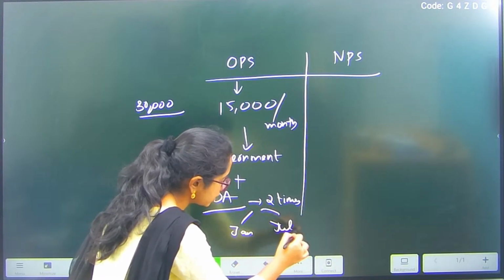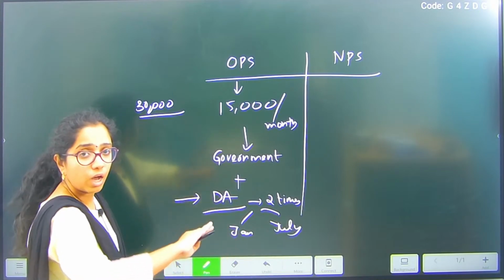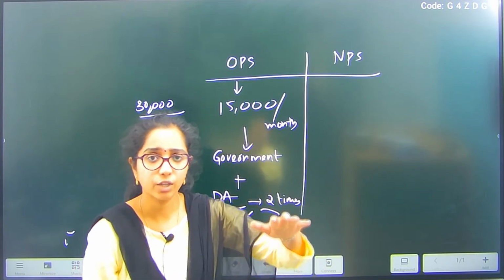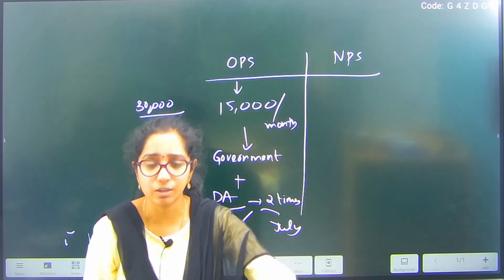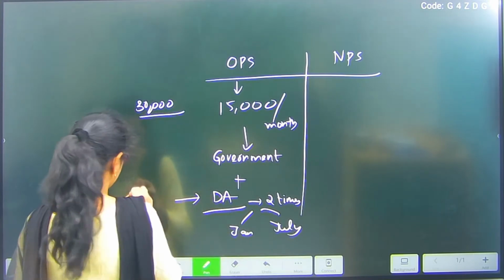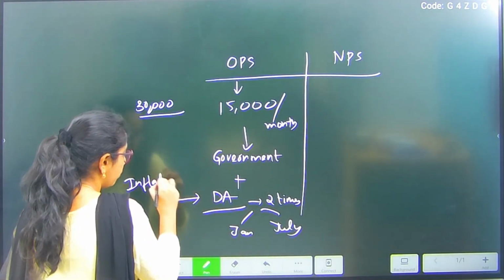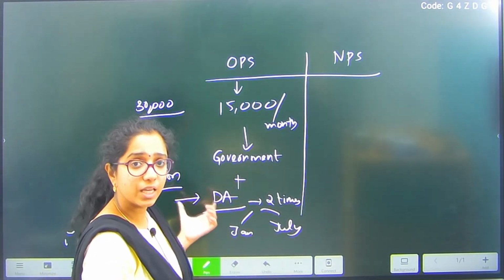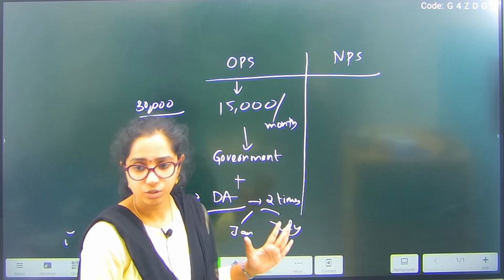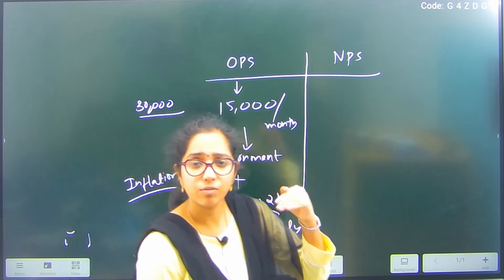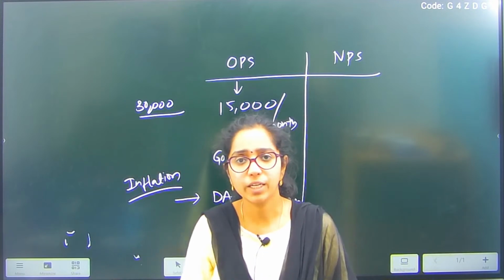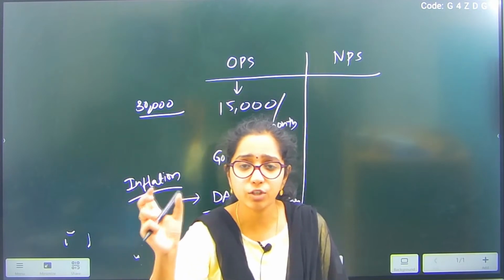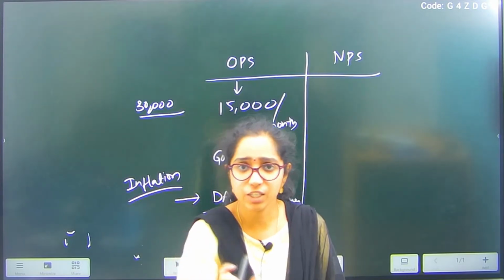So what is this dearness allowance? It is given to counter inflation and to lessen the impact of inflation. It is the amount given as an allowance so that it compensates for the impact of inflation. Understood? Suppose the inflation is 4% this year. Then my dearness allowance will be 4%, so that the actual effective amount will not be reduced. So it is not something which is fixed.